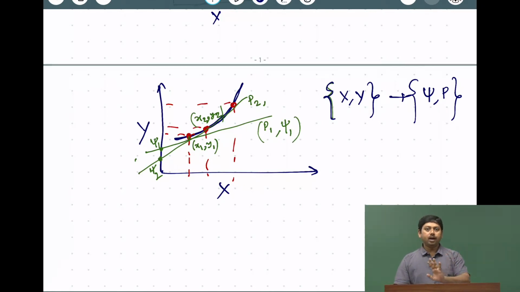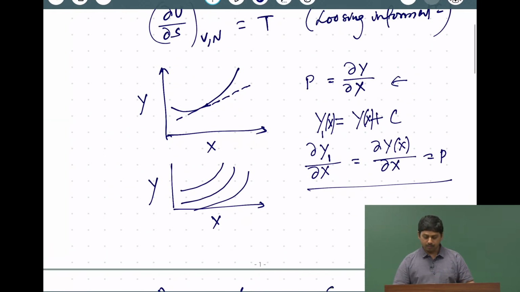So, given a graph x y, where for every value of x we have some value of y, we can always have all the information contained in the graph represented by another pair of points, psi and p. So, for every value we will get that, and therefore, we are not compromising on any information.